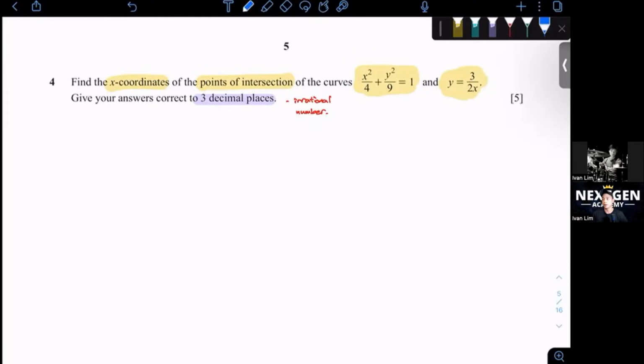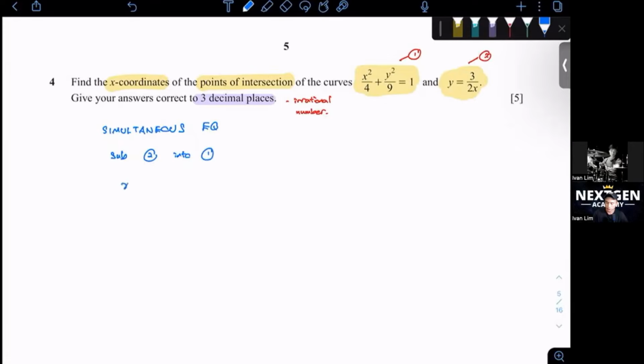So let's consider this as equation 1 and this one as equation 2. We want to sub with each other because we want to do simultaneous equation. So let's sub equation 2 into 1.